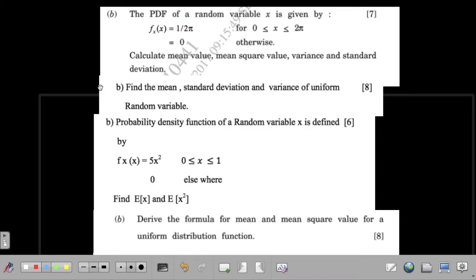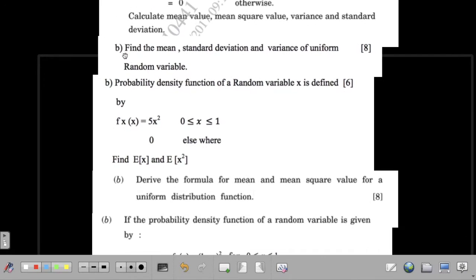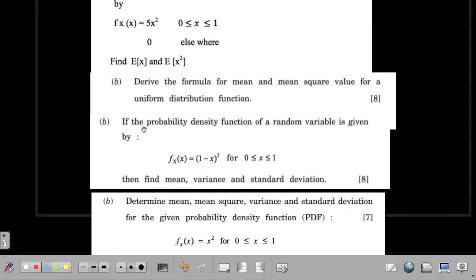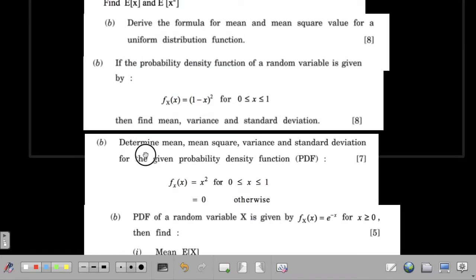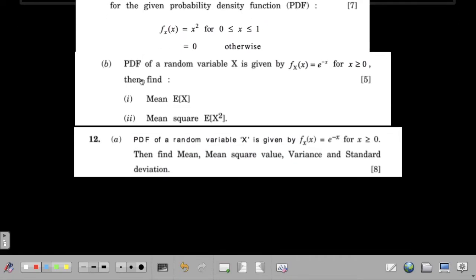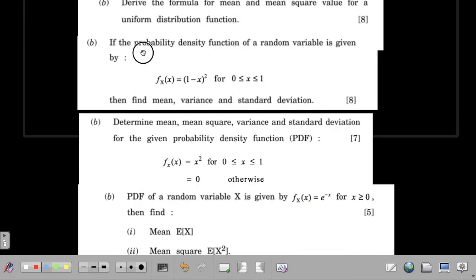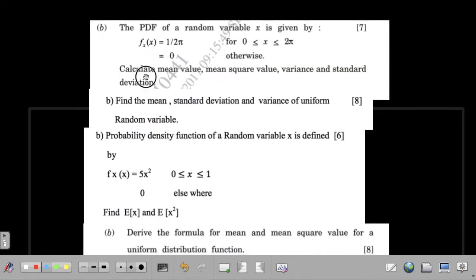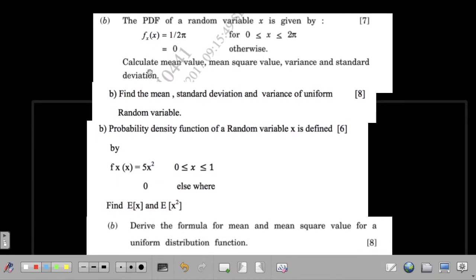So as you can see, I have about 7 or 8 question papers from the last 5 to 6 years, and this question has been asked in every one of them. So this is one of the most important problems, you can say. Here you can see that this is one of the questions, this is another problem, and another, and another. So this is a very important problem. If you are appearing for Pune University Signal and System examination, you must prepare for this question.